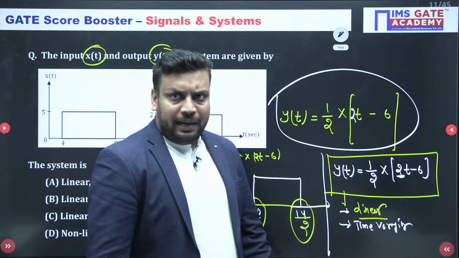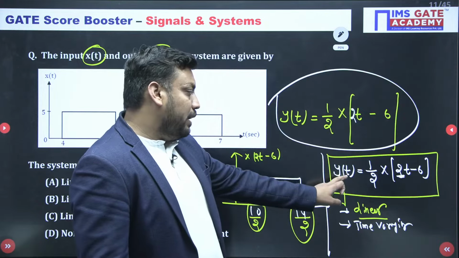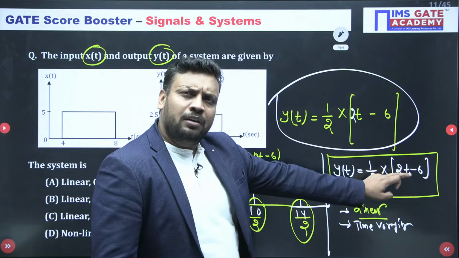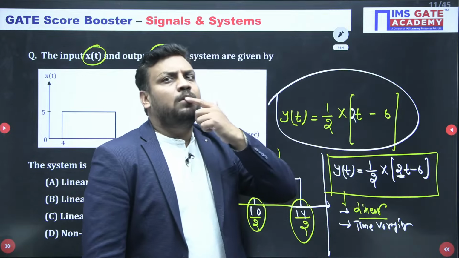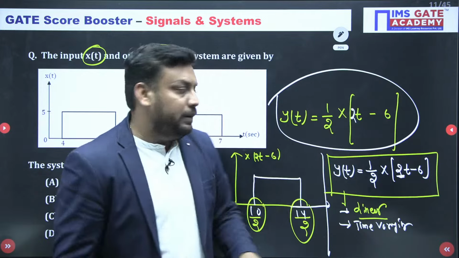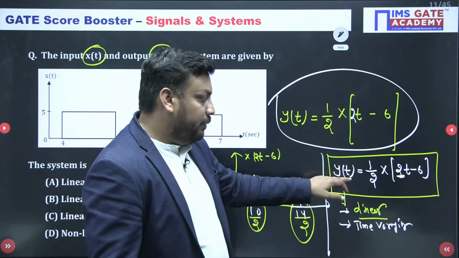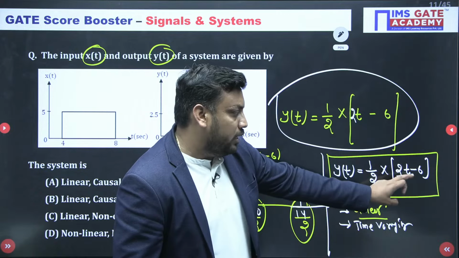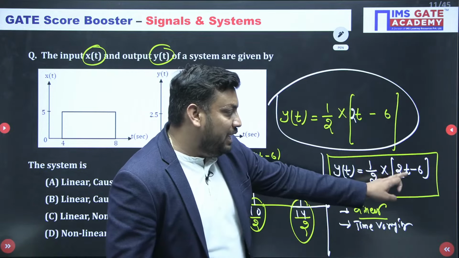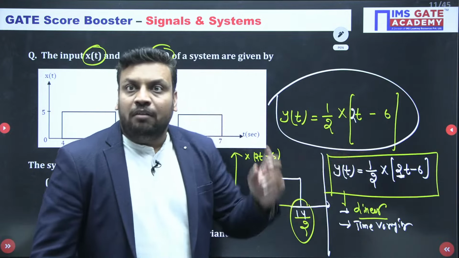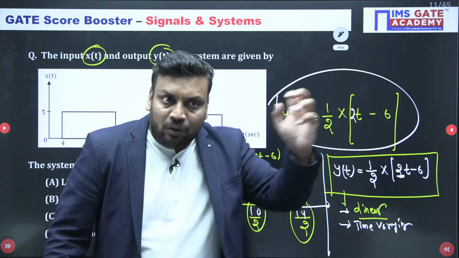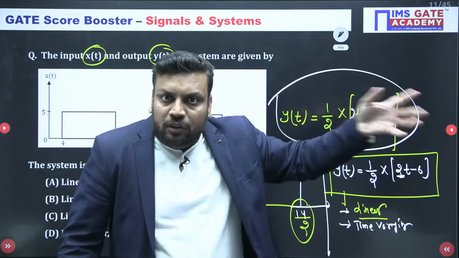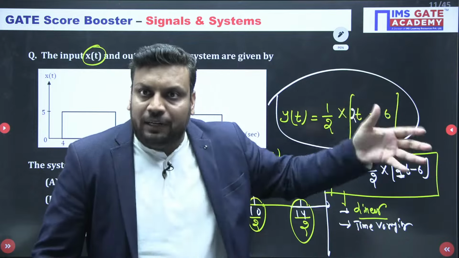Then it will become y(10), and 10 goes to 2 times 10, which is 20, minus 6 is 14. So y(10) is depending on x(14). And we know that 14 is the future of 10. It means it is non-causal for sure.